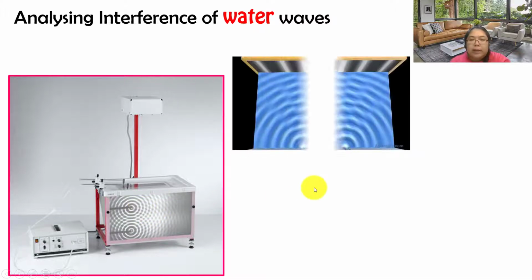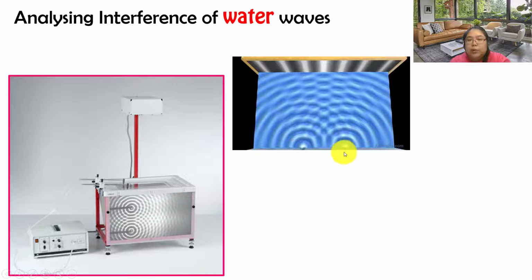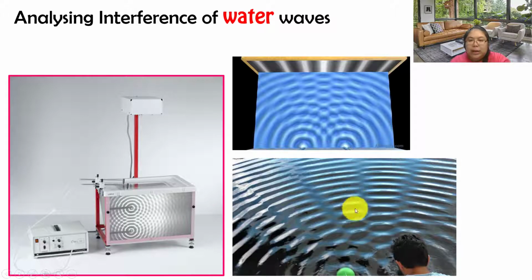Okay, another example. This one is also the same. There's a water interference. Two of the dippers, when their circles overlap each other, then you will find the lines. So this one they demo in the pool. Also can see the same pattern.